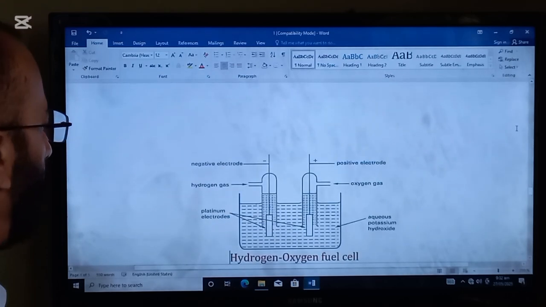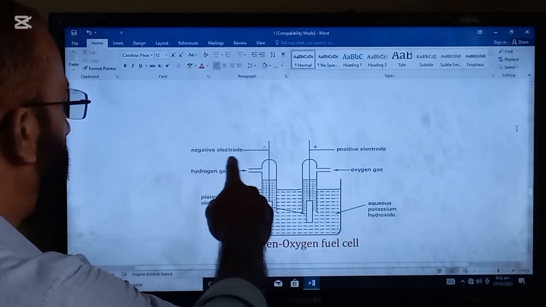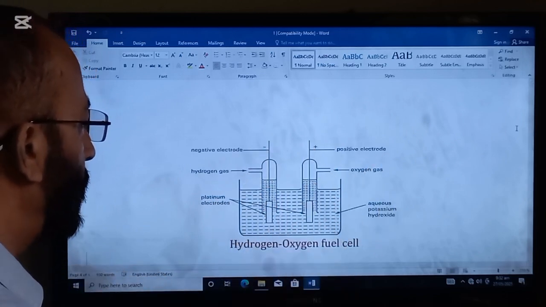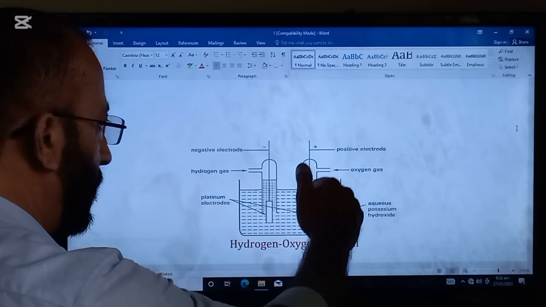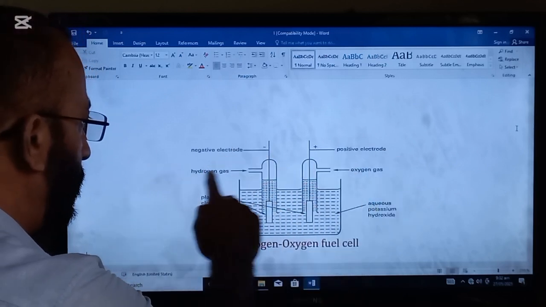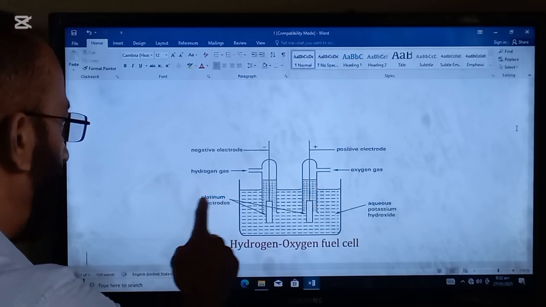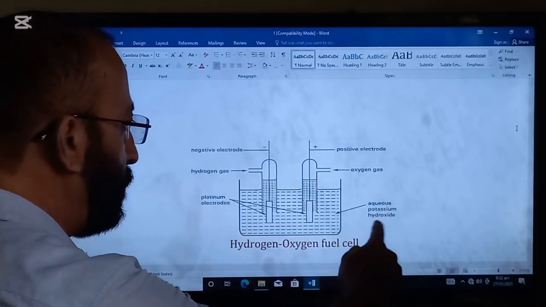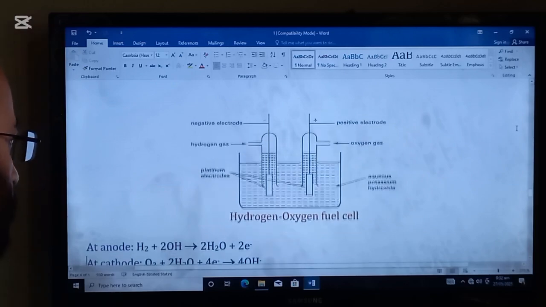Here is the hydrogen oxygen cell. This is the negative electrode. This is the positive electrode. Oxygen gas is put in through this. Hydrogen gas is put in through this. These are platinum electrodes. And this is aqueous potassium hydroxide solution.